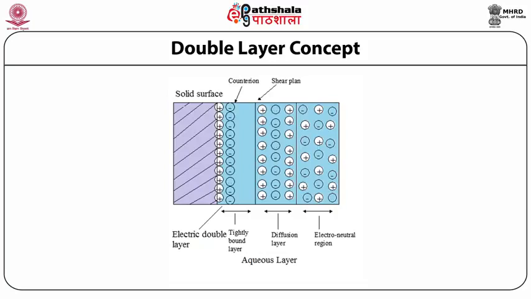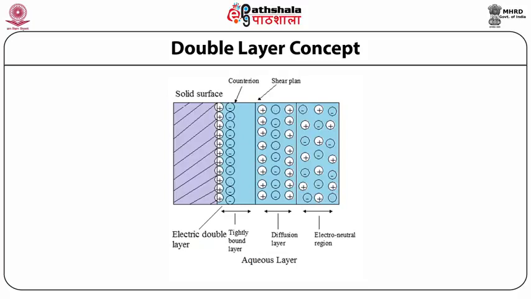The positive ion and the counter ion, that is the negative ion, from the aqueous medium form the electric double layer, which is also called the tightly bound layer. As the particle moves farther into the aqueous layer, a layer comes which is called the diffusion layer, where positive and negative charges are present in the medium.